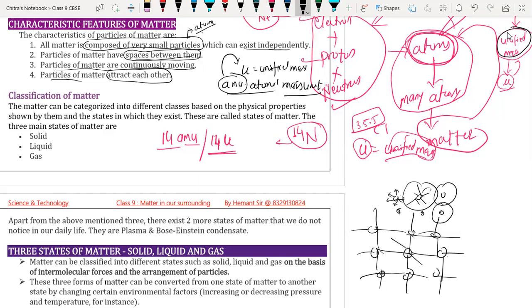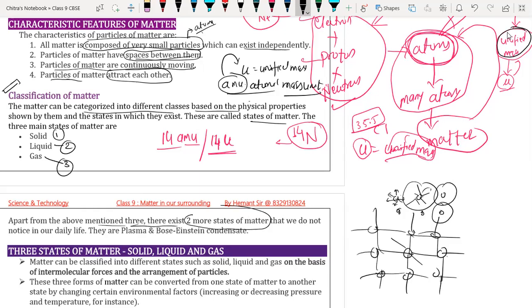Now we are going to understand the classification of matter, which is very important. We classify matter on the basis of the type of force of attraction in them. Matter can be categorized into different classes based on the physical properties shown by them, in the state in which they exist in nature. These states are first the solid state, second the liquid state, and third the gaseous state.